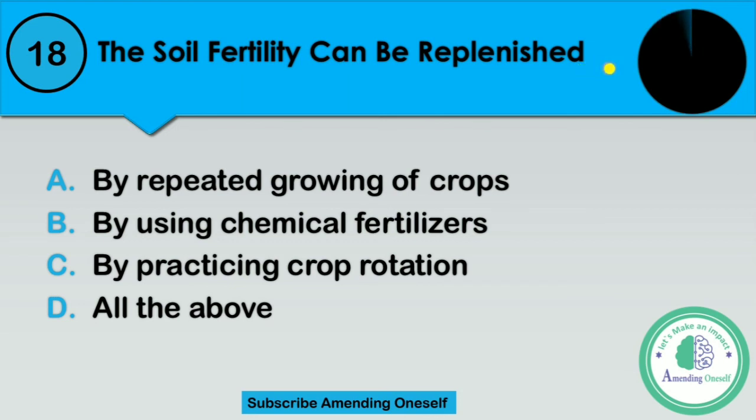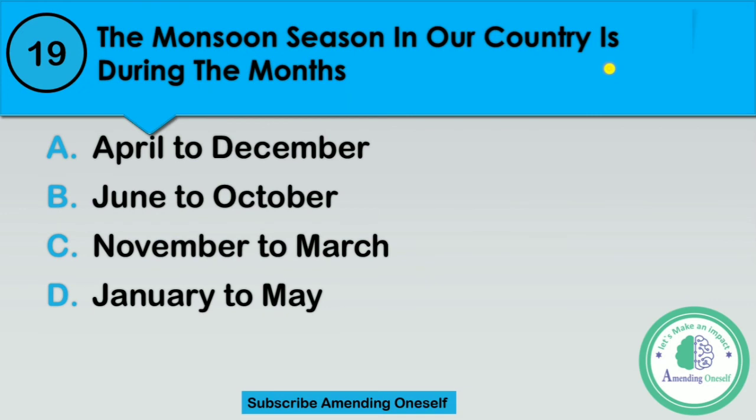Time's up. Question number 19. The monsoon season in our country is during the months. I repeat the question. The monsoon season in our country is during these months. Option A, April to December. Option B, June to October. Option C, November to March. Option D, January to May.